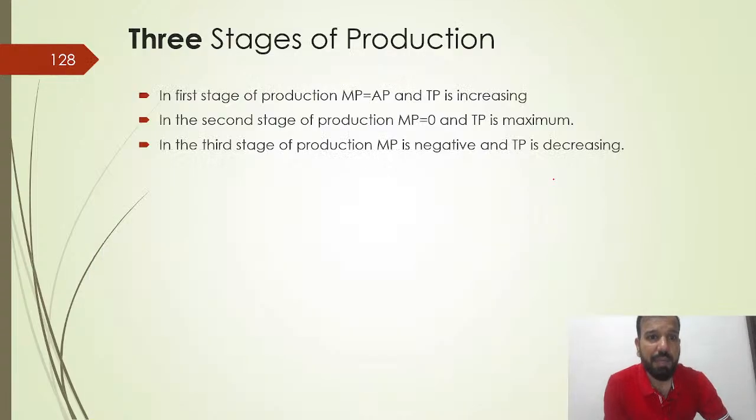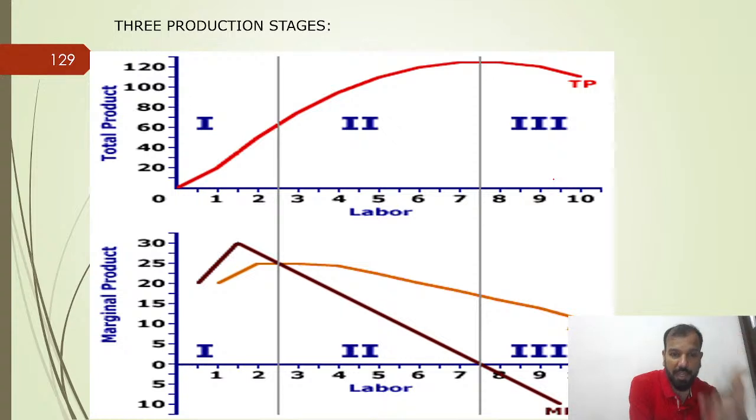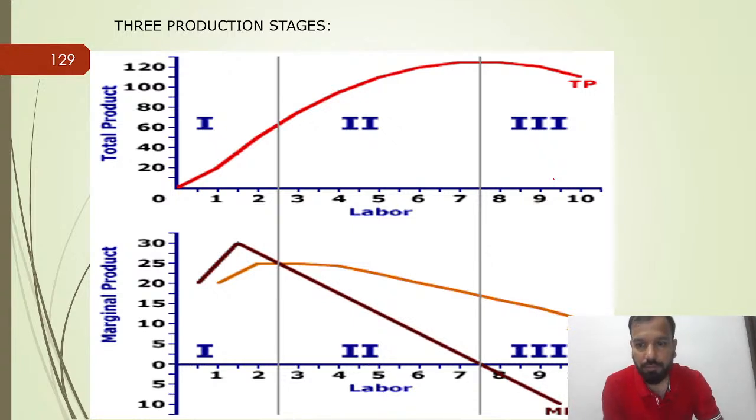Now again, it is simple, we have already discussed. First stage, second stage, third stage. You just draw the graph. You can understand from the graph also. The very first graph is for the total product, the other graph is for the marginal product. Clear? Got it? Any doubt? This is again one of the most important topics.